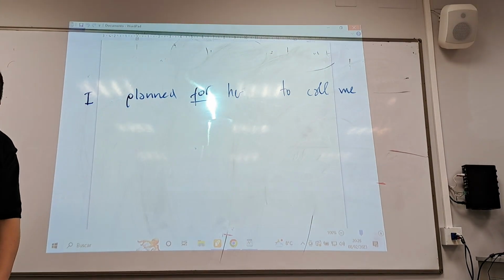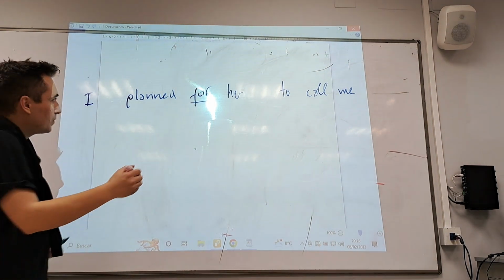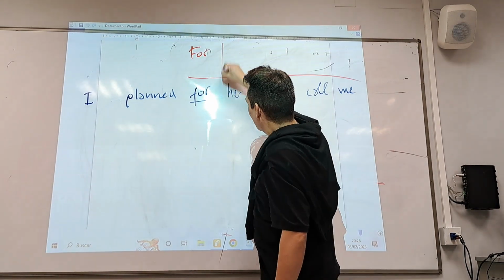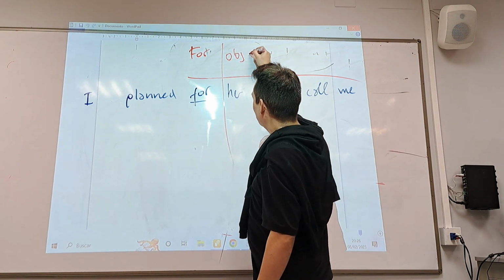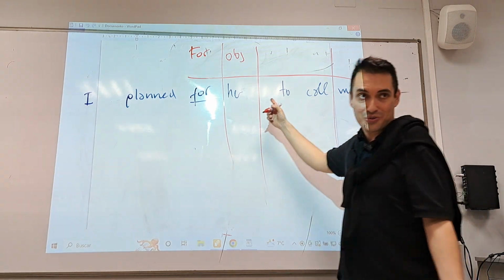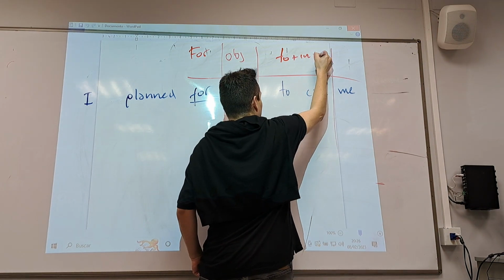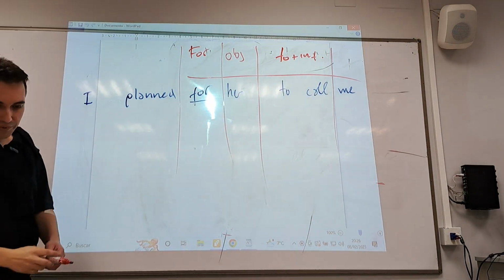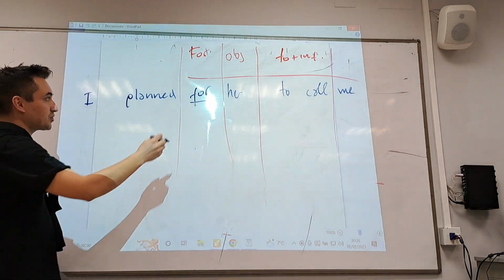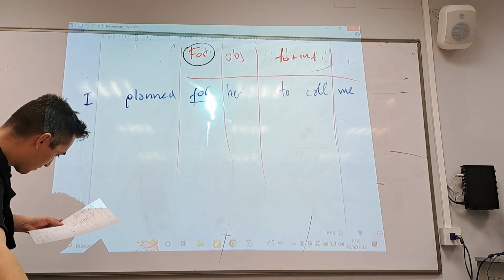This is a very nice structure. What is the name of this structure? Well, what is the formula? For. What is her? Object. What is to call? Infinitive with to. Yeah? To plus infinitive. So what verbs have this kind of structure? The structure with for. I planned for her to call me.